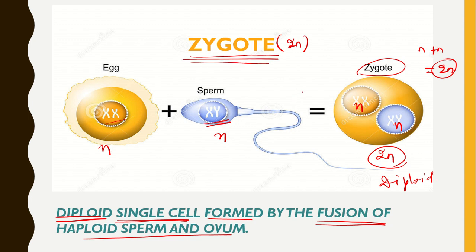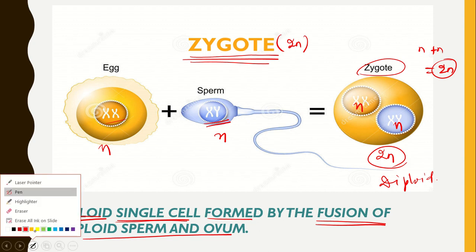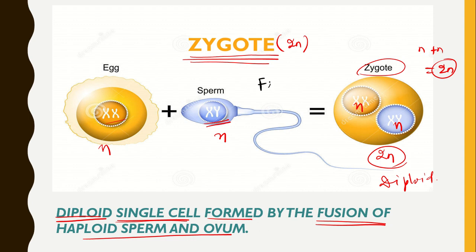And this fusion process, the fusion of the male gamete and female gamete, is known as fertilization. So what is fertilization? Fertilization is a process through which the fusion of the male gamete, that is sperm, and the female gamete, that is ovum, occurs, through which a zygote is formed. So the product of fertilization is a zygote.